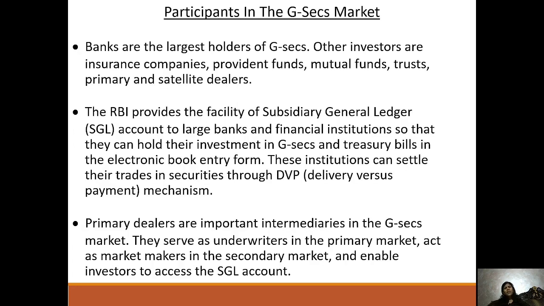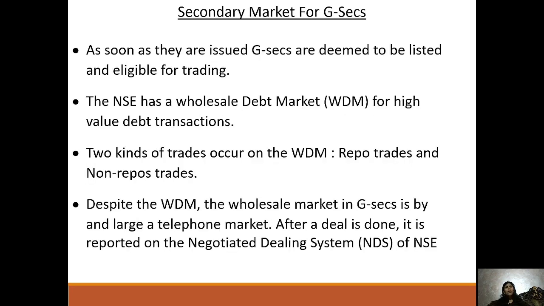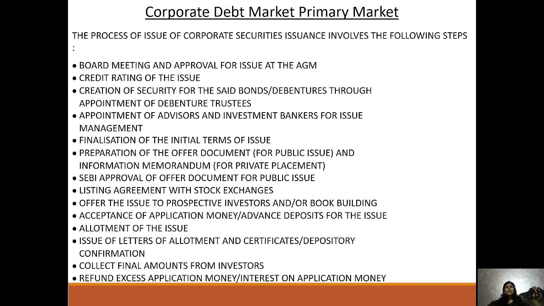Participants in the GSEC market are mutual funds, provident funds, companies, trusts, and the RBI regulation is there. Primary dealers are important intermediaries in the GSEC market. The secondary market is also listed, and two kinds are there: repo trade and non-repo trade. And the corporate debt primary market is also broad, meeting and AGM, and the credit rating system